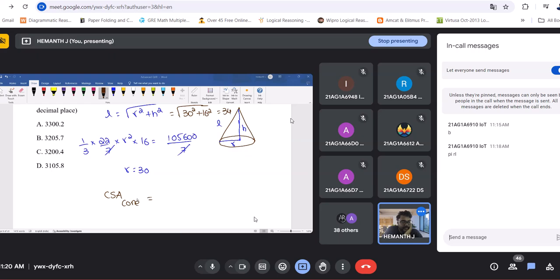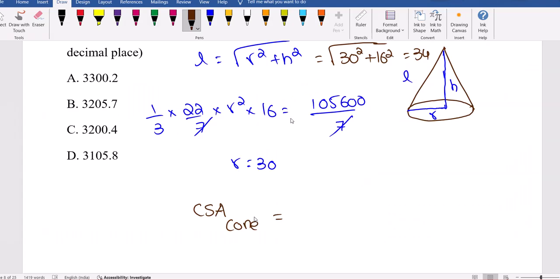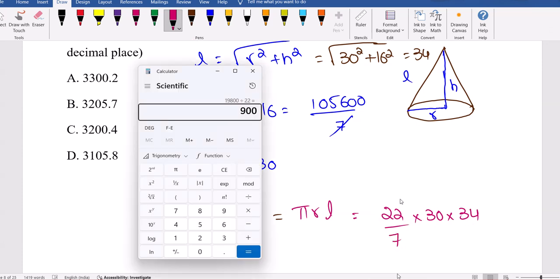Pi RL. Very good. Where L is nothing but slant height. So pi into R into L. Pi is 22 divided by 7, R value 30, L value 34. No cancellation, nothing. So you have to do 22 into 30 multiplied.